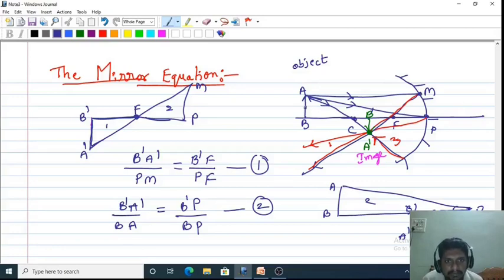Approximately, if this object is very small, almost this M and P, if you draw a line from M to P, it will meet the principal axis at this point. But if the size of the object is very small and you draw a perpendicular line, it exactly coincides with MP.